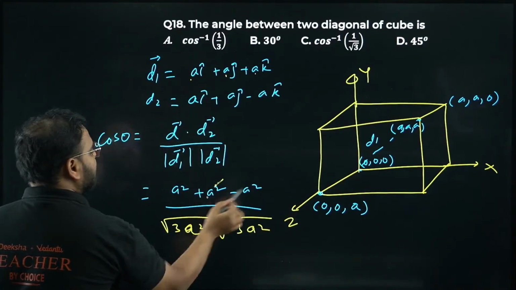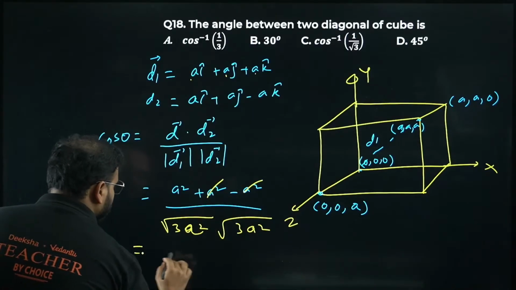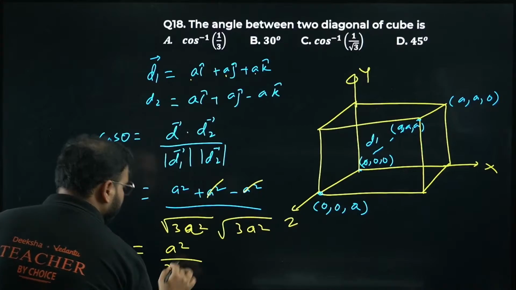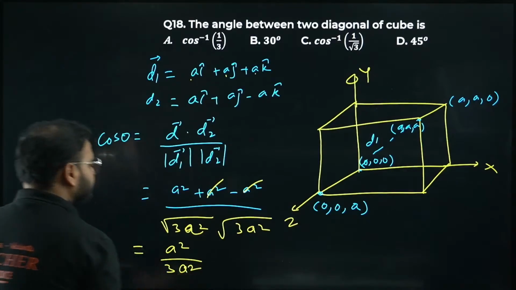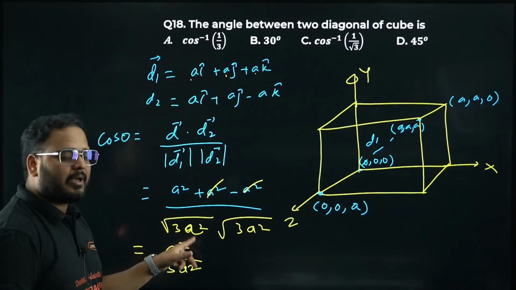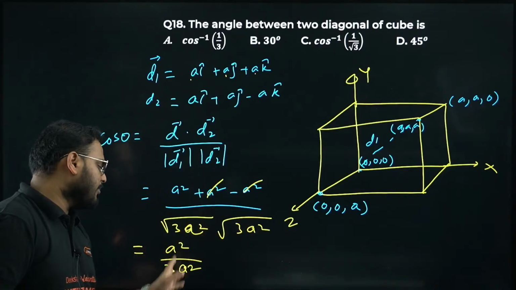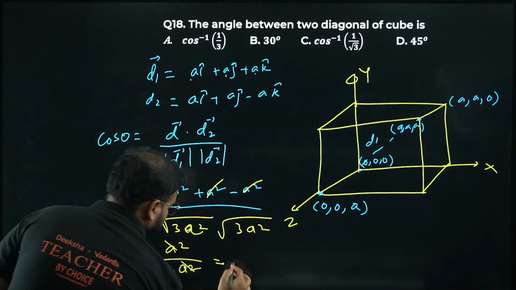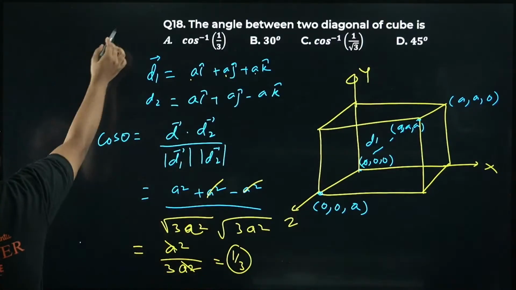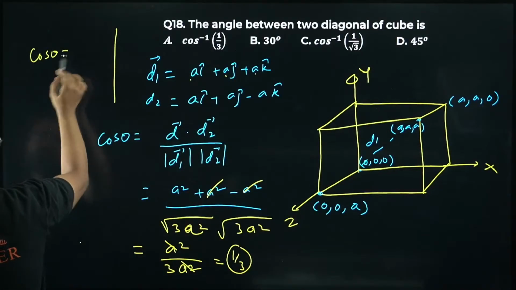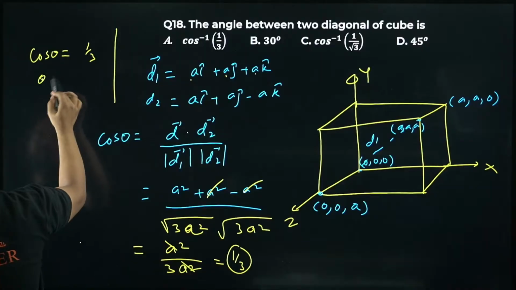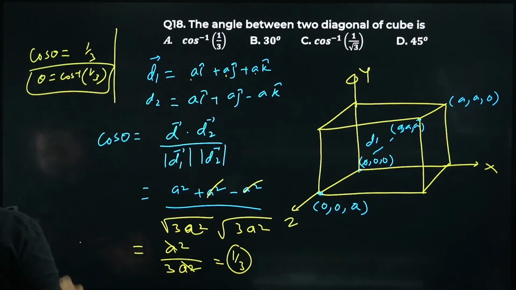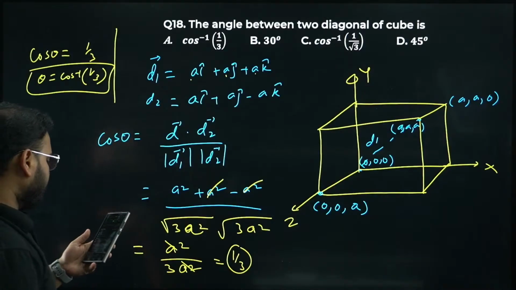Please check, this and this cancel. So the numerator is simply a square, and in the denominator I'm getting root 3 a, root 3 a. Root 3 into root 3 will become 3, a into a will become a square. Cancelled. So I have cos theta as 1 by 3, excuse me, theta will become cos inverse of 1 by 3. Cos inverse of 1 by 3.